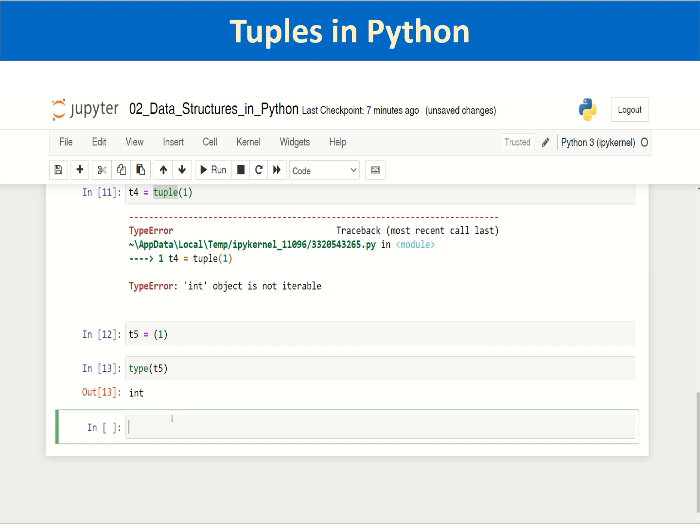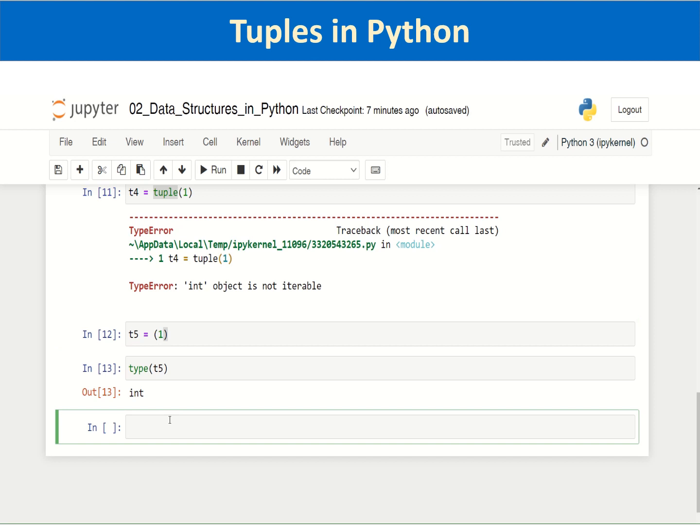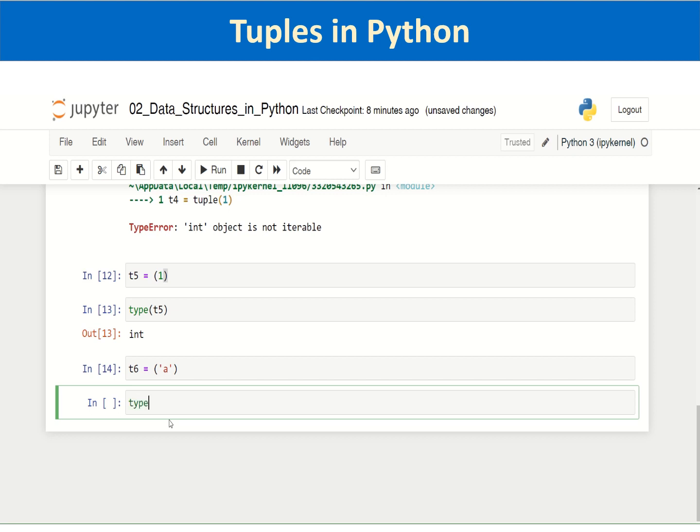Whenever you pass a single value within parentheses, Python interprets it as belonging to the fundamental data type of that value, because it is an integer. Python is interpreting it as a single integer only. It is not reading it as a tuple. You can see the same thing happening even with a single string passed within the parentheses. You can check the type of t6, which will not be a tuple; it will be a string.